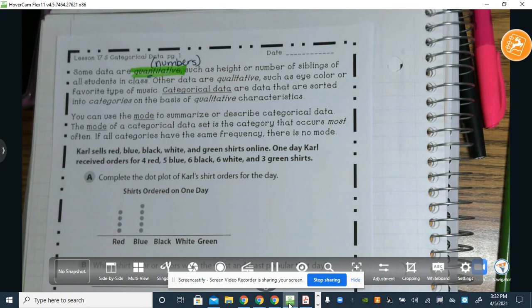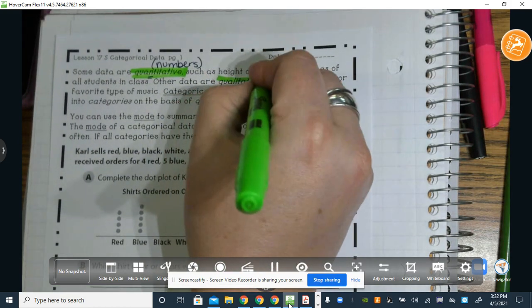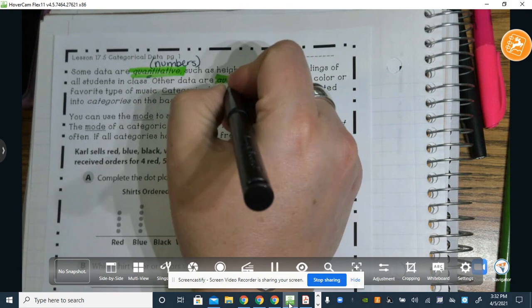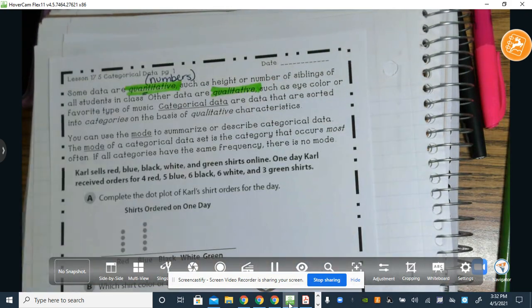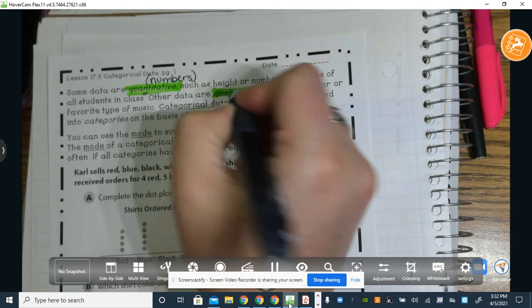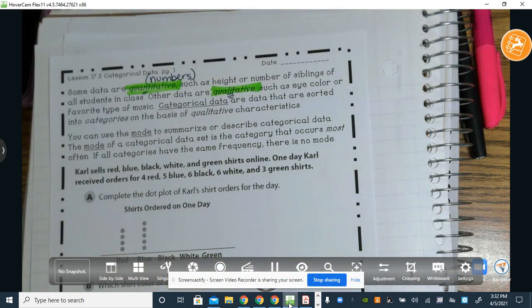So we have our quantitative data, which is dealing with numbers such as height, number of siblings that you have, your shoe size. We're asking all those questions when your answer is going to be a number. Other data is called qualitative data, okay? And think of this as literature. Highlight that. This is my pen. Qualitative. These are dealing with words such as your eye color. You'll say green or brown. Favorite type of music. The color of shoes you have. Your color of top. Anything like that. Qualitative. You're dealing with a word that's going to be your result.